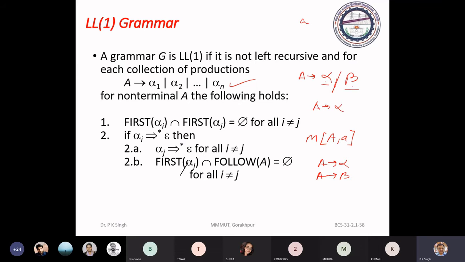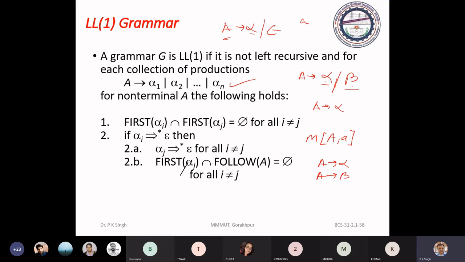But if any of alpha or beta may be reduced to epsilon, in that case you have to see. Suppose beta may be reduced to epsilon, means you have A → alpha | epsilon, a simple case. Then first of alpha and follow of A should be disjoint.